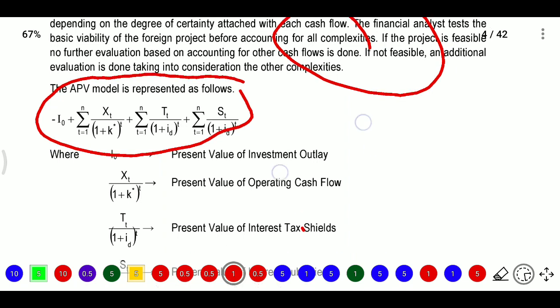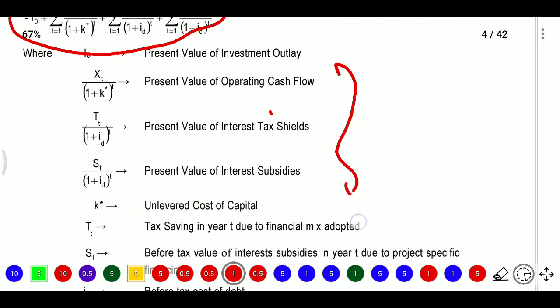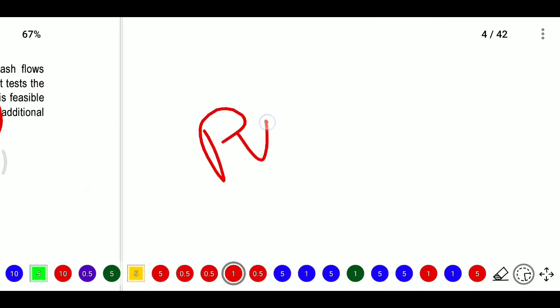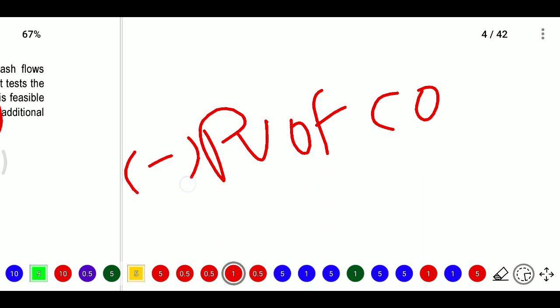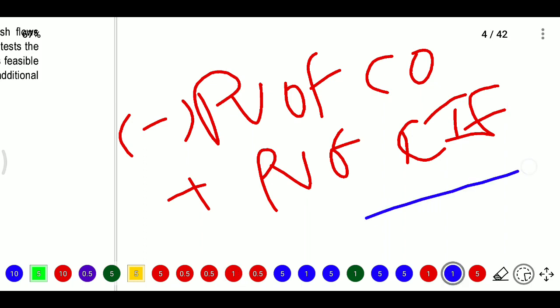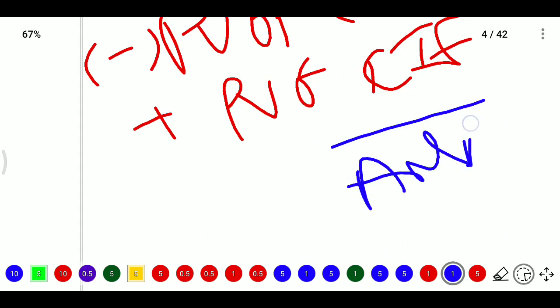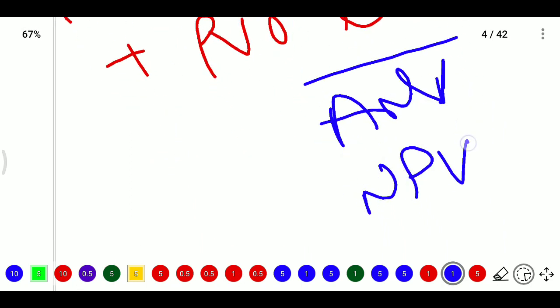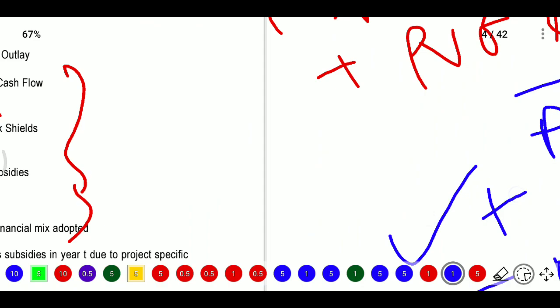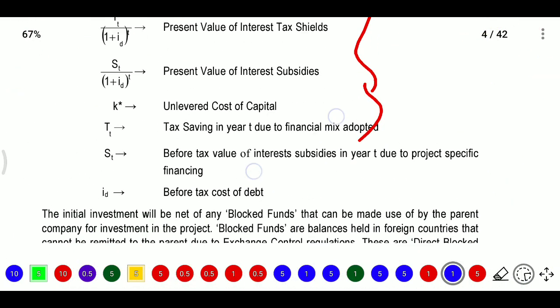So whatever the inflows, we need to add all the inflows. This is one outflow, so it is the present value of cash outlay, which is minus, plus the present value of cash inflows, and we will get the APV. In the past we had NPV. If it is positive, we will accept the project. If NPV is negative, we should not accept the project. That is the case they are providing.